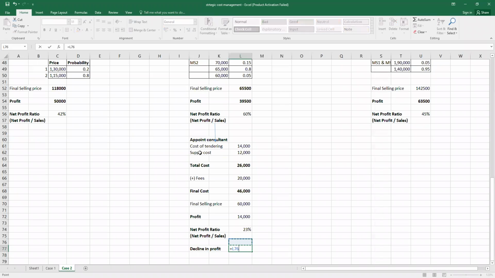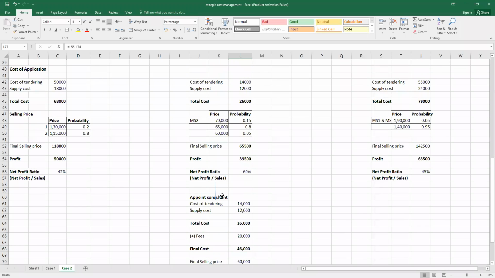Your profit will straight away decline from 60% to 23% if you appoint the new consultant. The consultant is eating the profit of around 37%, but he or she is also giving you the guarantee that yes, you will get this contract. And if you do not appoint a consultant, there is no guarantee that you will earn 60% profit for them, or even that you will get the contract at all.